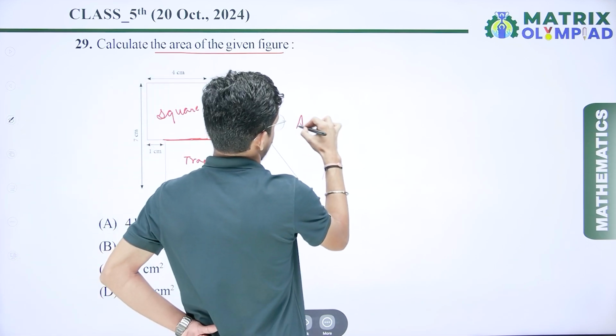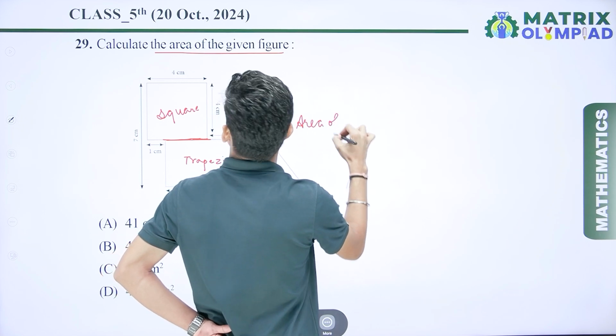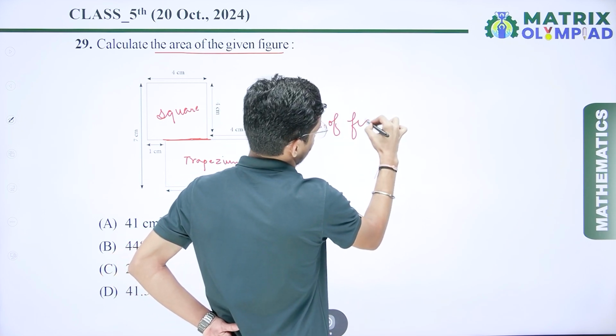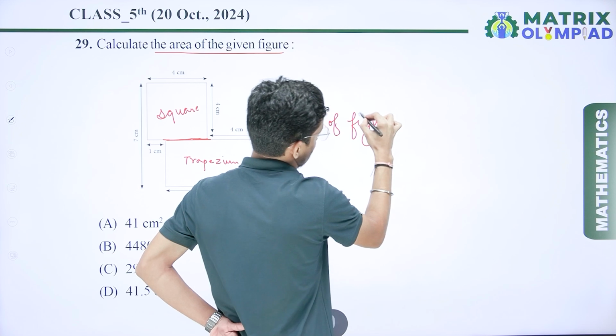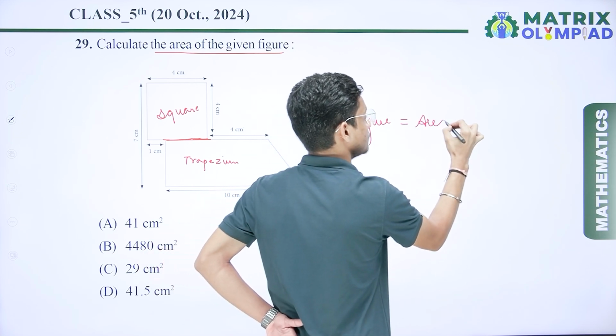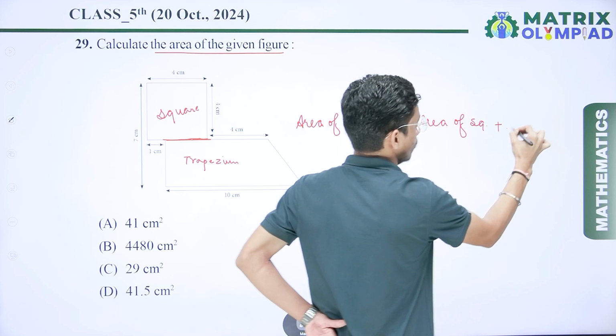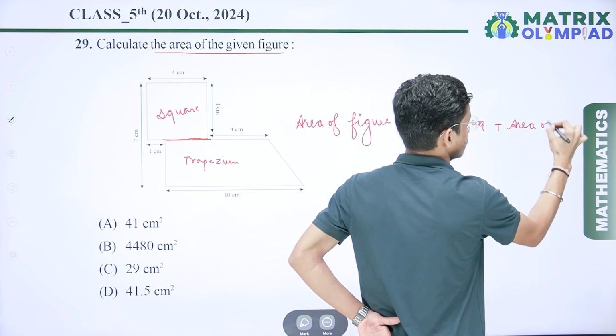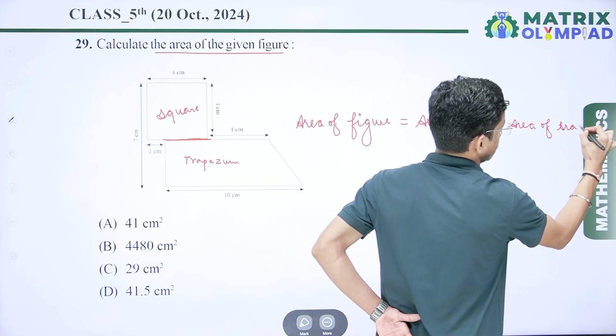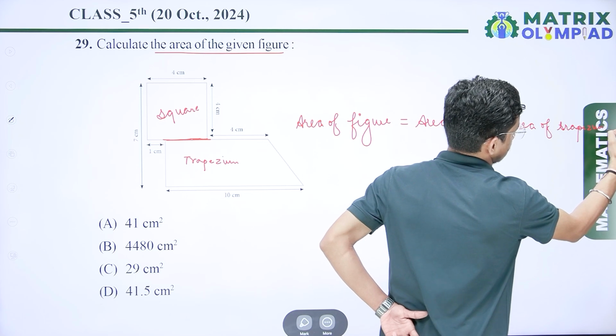So I can say that the area of the figure is the area of the square plus the area of the trapezium.